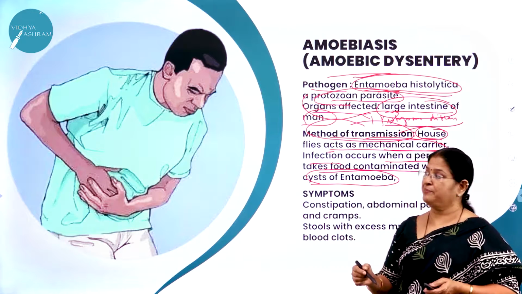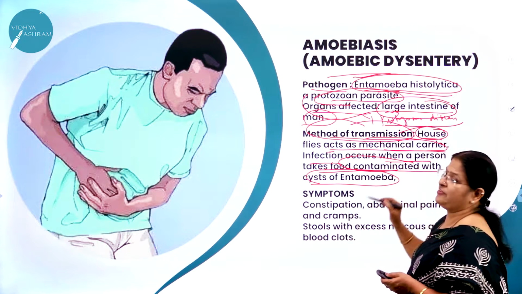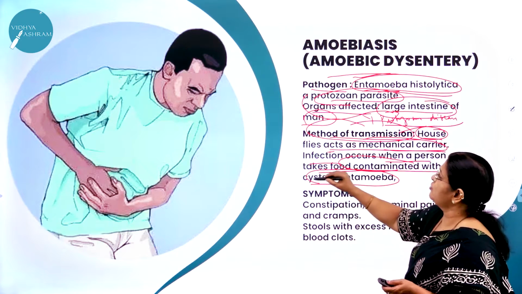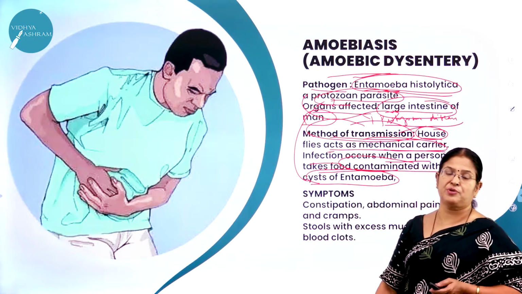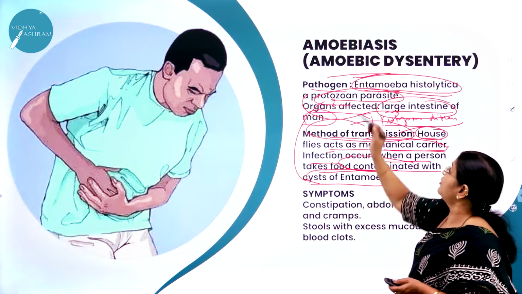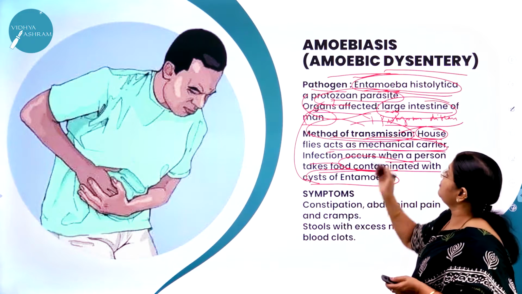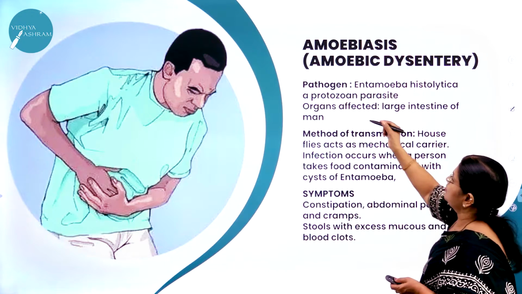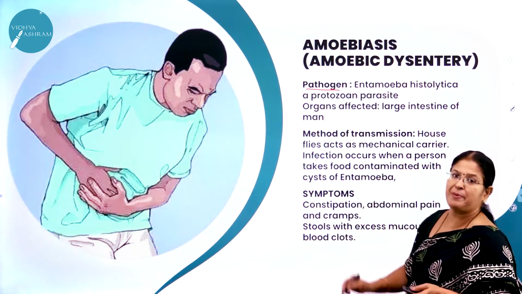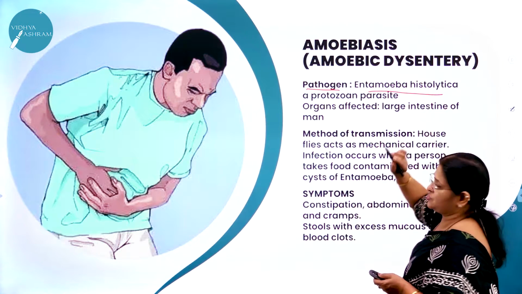Sometimes the cysts of Entamoeba will be in the house, that is, on the food, and when we eat that food, definitely we are going to get infected with this protozoan disease, that is amoebic dysentery, right? So the very word itself will tell you, loose stool is called dysentery, amoebic dysentery. So what is the name of the pathogen? What do you mean by pathogen? The disease causing organism, Entamoeba histolytica.